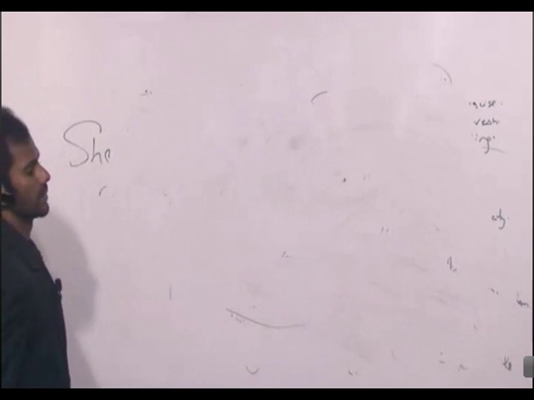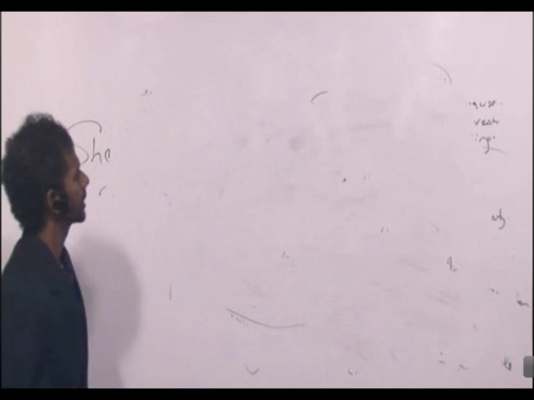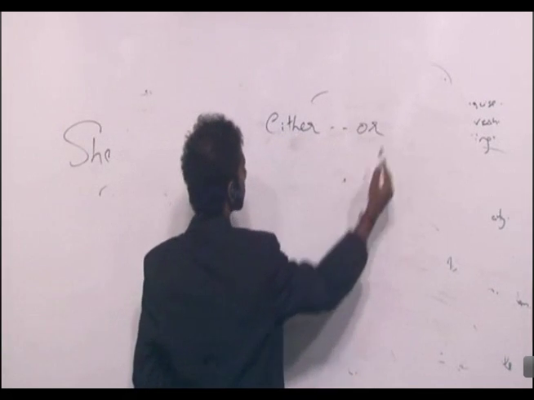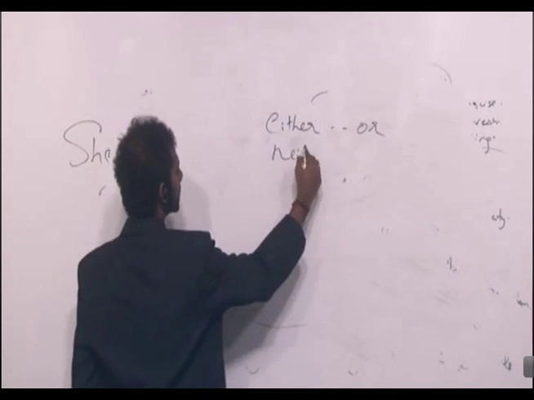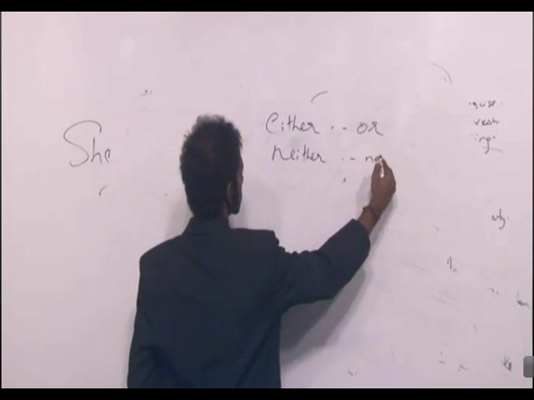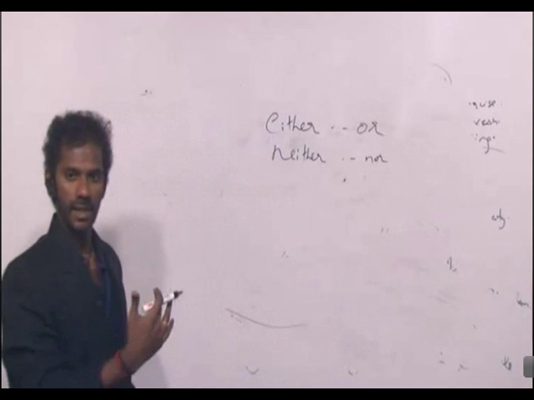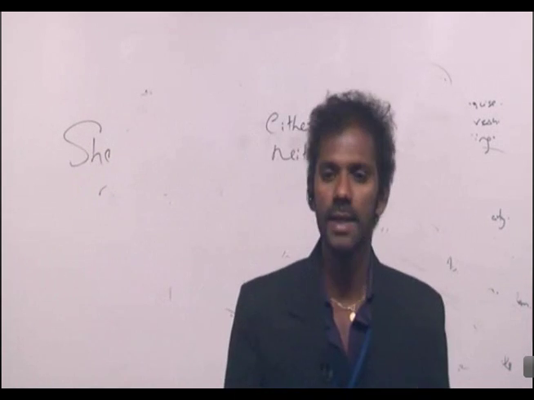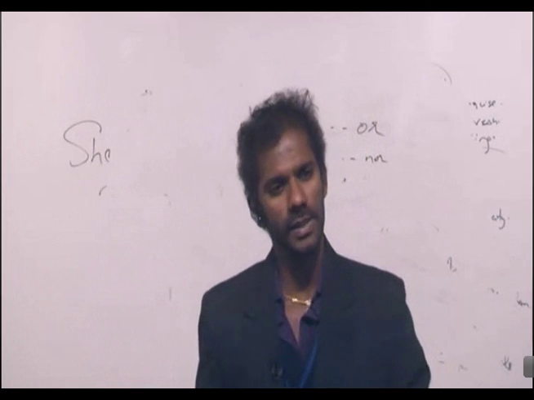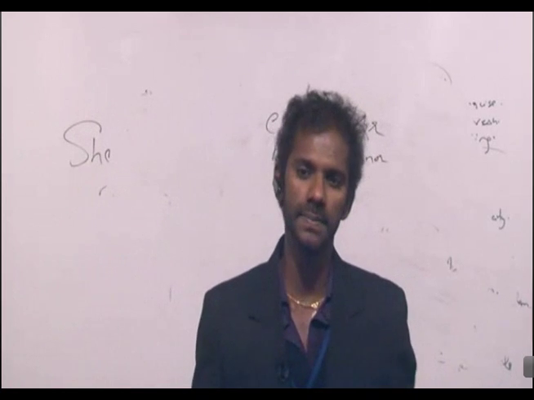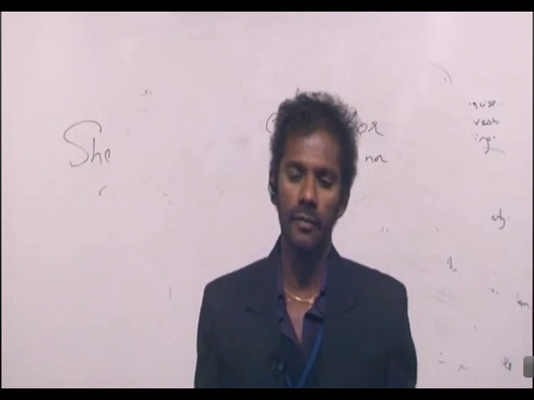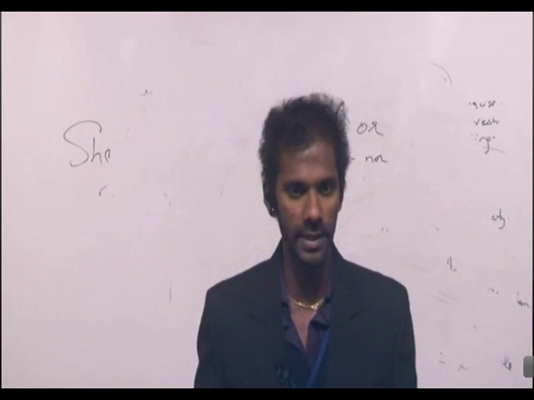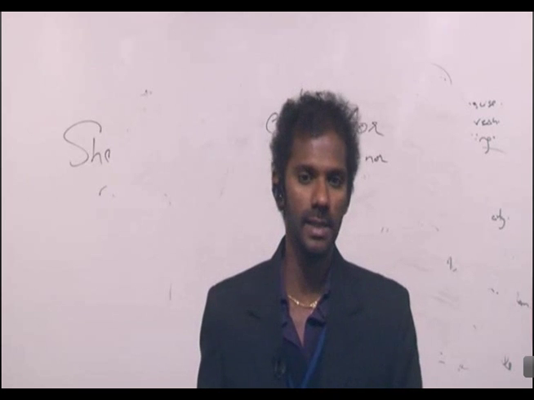The second rule under subject-verb agreement is either or, neither nor. This is the second heading, the second rule. It is not eliminating the middleman. It is regarding either or, neither nor. How do you pronounce it? Is it either or either? In fact, both are fine. Both pronunciations are fine, but the other is wrong.